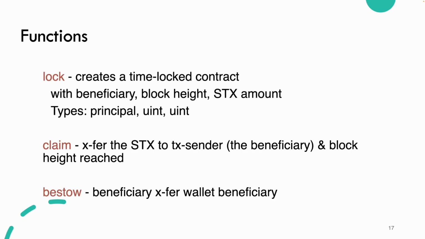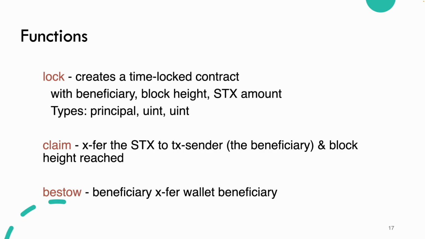Okay. The 3 functions we're going to look at. The lock function, which creates a time-locked contract. You've got a beneficiary, a block height, and a Stacks amount. These are principal, unsigned ints for the block height and the Stacks amount. Unsigned ints because we're not going to have negative block heights, of course. The block height is nothing more than the number of blocks that have already occurred, and the block height is the actual index of a current block. The Stacks amount is also an unsigned int.